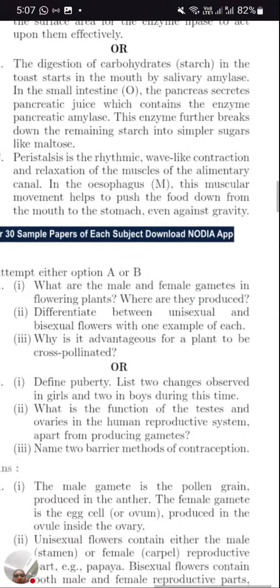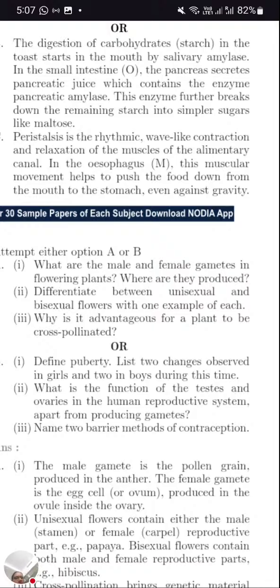The next one, peristalsis. What is peristalsis? It is a rhythmic wave-like contraction and relaxation. Rhythmic contraction and relaxation is taking place in the alimentary canal. In the esophagus, this muscular movement helps to push the food down from mouth to stomach. Because of this peristaltic movement, food is further pushed down. Food will pass down to the stomach, even against gravity. So you need not write this against gravity, only up to that is sufficient.